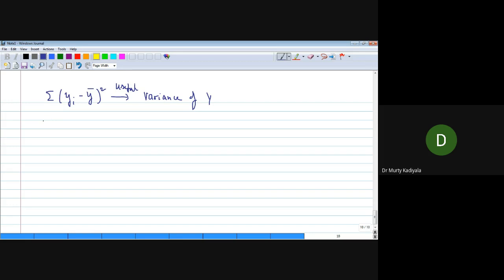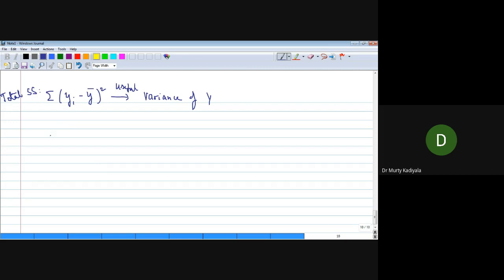Similarly, this is actually referred to as the total sum of squares, total SS. Total SS is equal to summation of y minus y bar square.